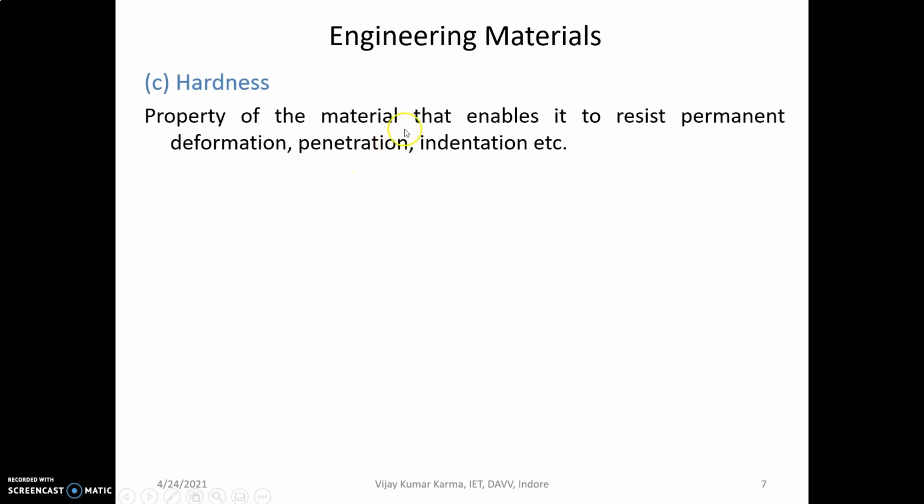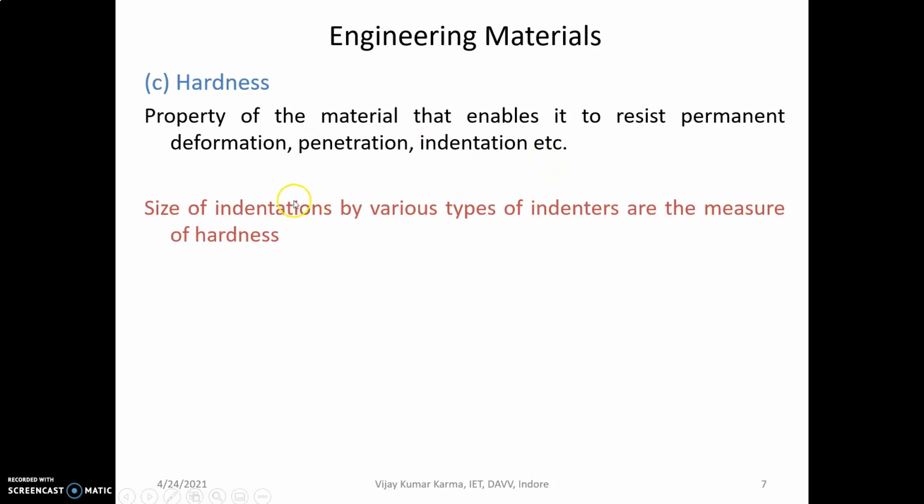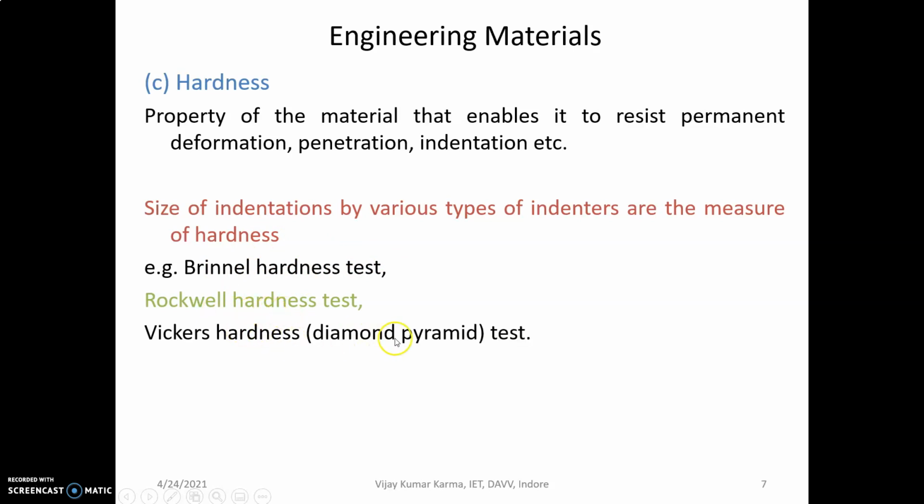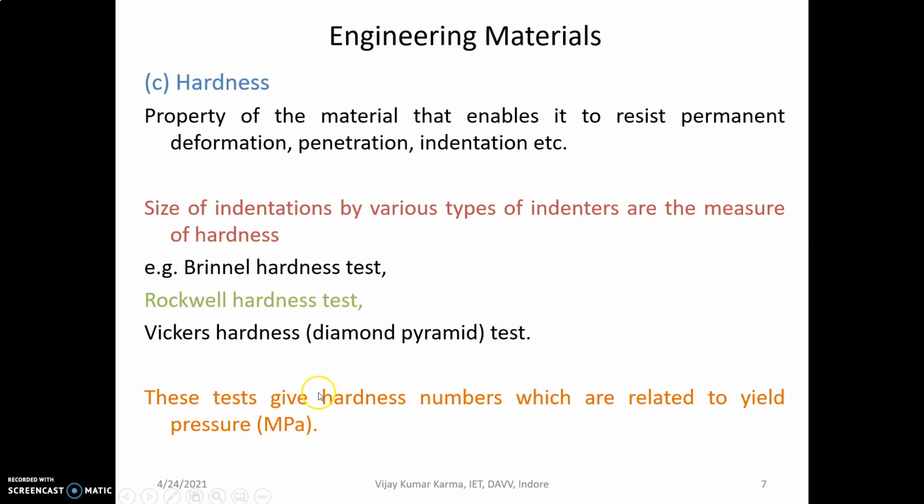Hardness is the property of the material that enables it to resist permanent deformation, penetration or indentation. It is measured by the size of indentations made by various types of indenters. To measure the hardness, we have the Brinell hardness test, Rockwell hardness test, and Vickers hardness test, that is, the diamond pyramid test. These tests give hardness numbers, and these hardness numbers are related to the yield pressure in megapascal.